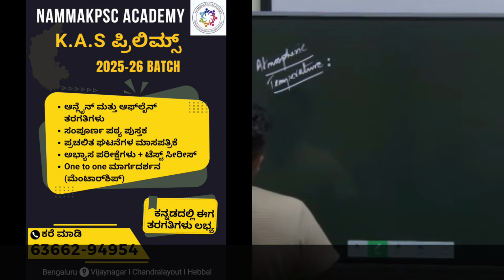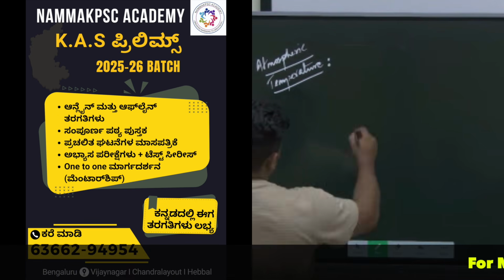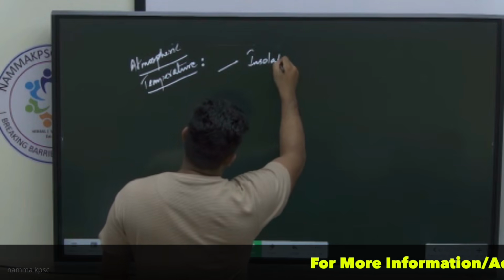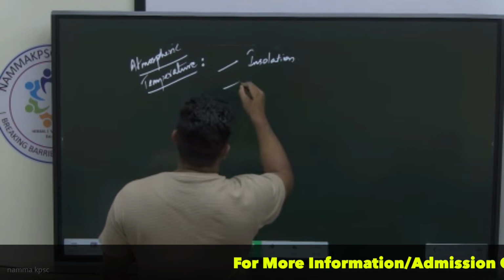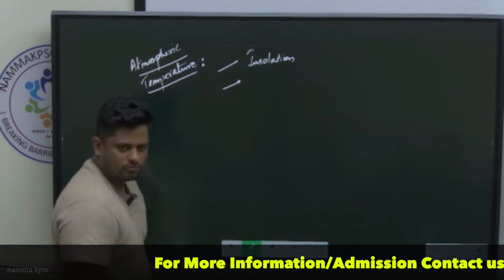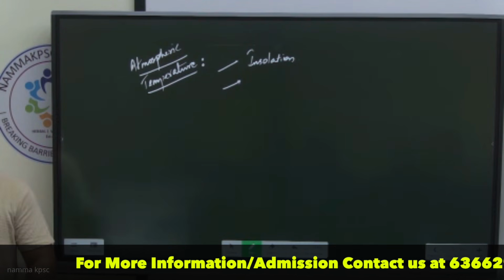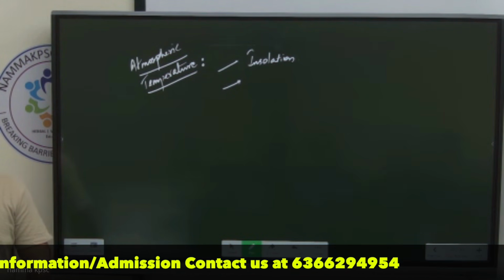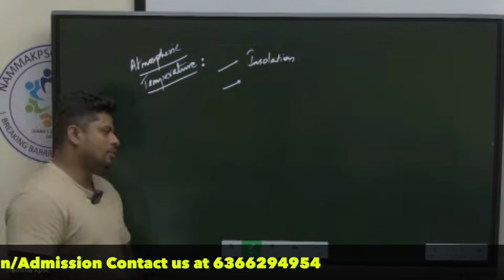Anyways, atmospheric temperature. What is the basic source? As I've already told you, the incoming solar radiation. And is this incoming solar radiation uniform throughout the earth? Is it very evenly distributed throughout the earth? No. Where is it distributed in excess and where is it distributed in deficit?